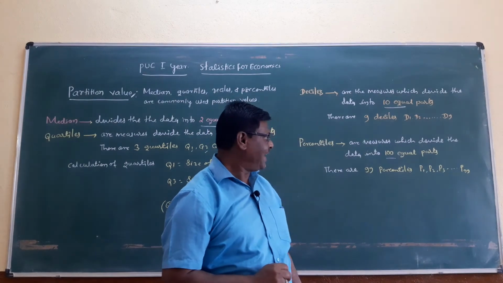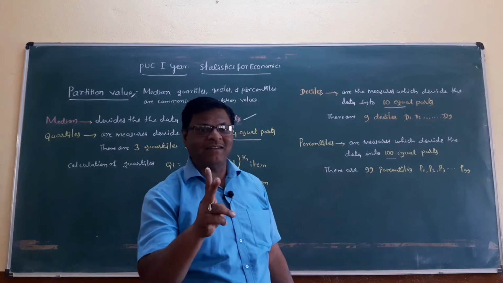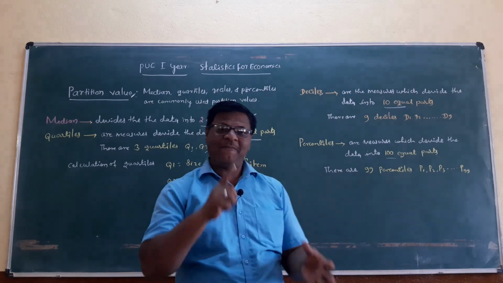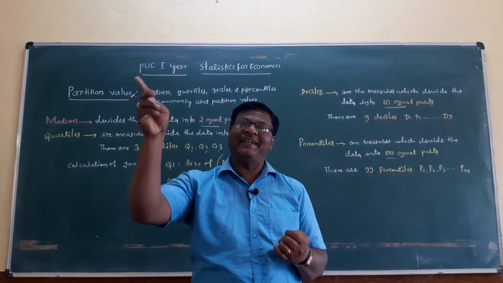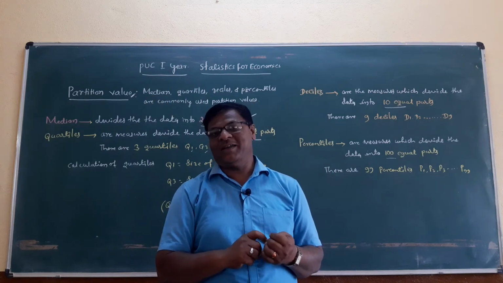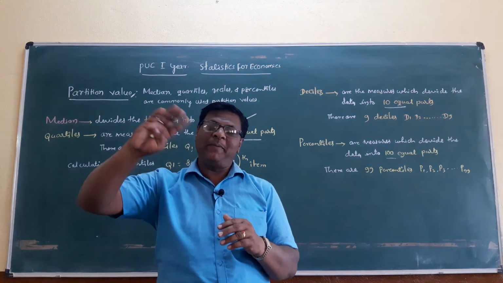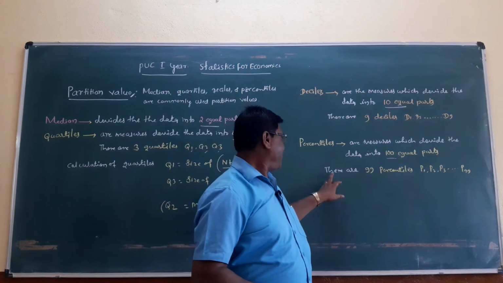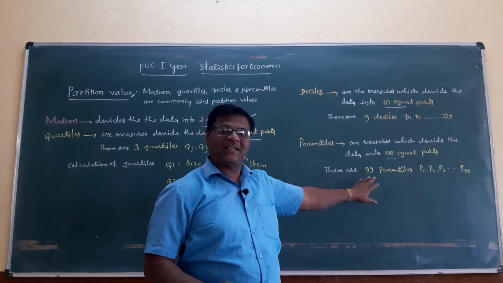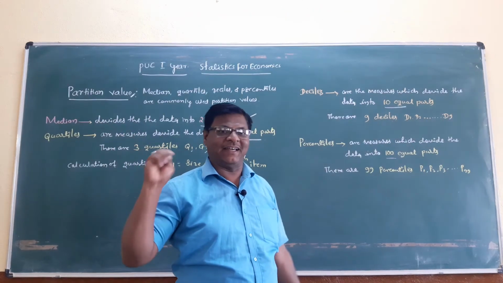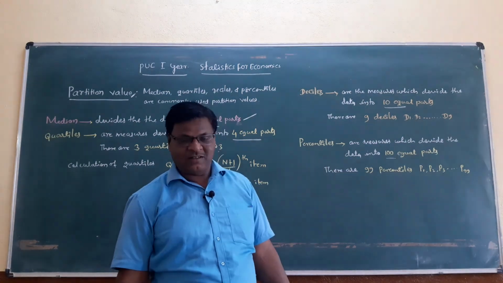They are P1, P2, P3, P4, up to P99. These are the percentiles.